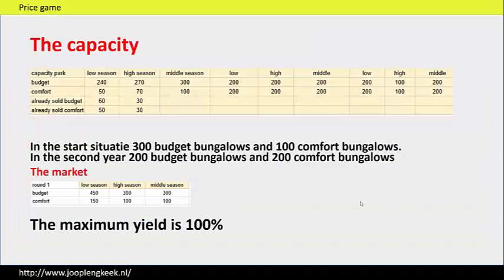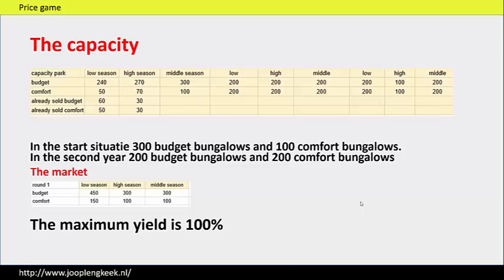In the start situation there are 300 budget bungalows and 100 comfort bungalows. And in the second year it is changed to 200 budget bungalows and 200 comfort bungalows. But don't worry, you don't have to calculate, it will be done for you. For you the market is given each round, so you don't have to calculate.